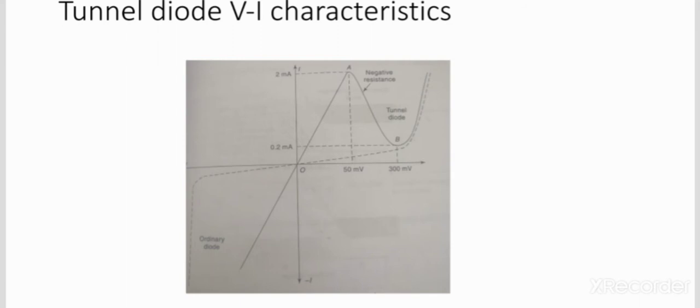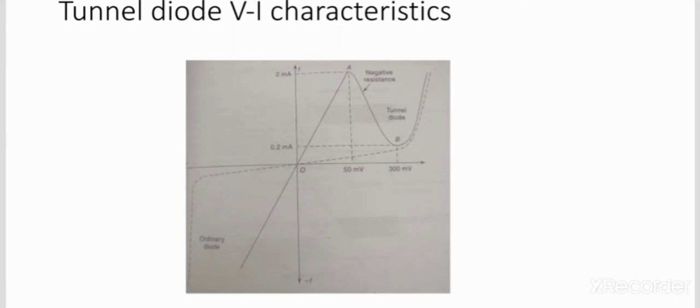In these characteristics, the starting point A on the curve is the peak voltage. As the forward bias is increased beyond this point, the forward current drops and continues to drop until point B is reached. Point B is known as the valley voltage and point A is known as the peak voltage.